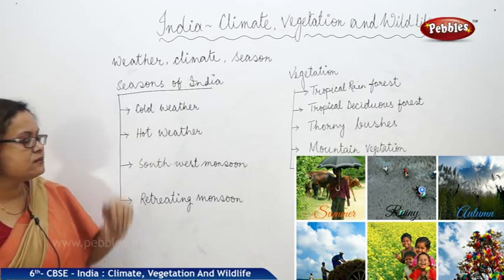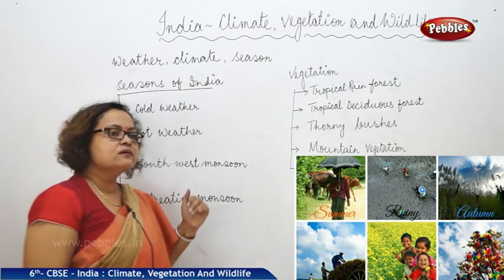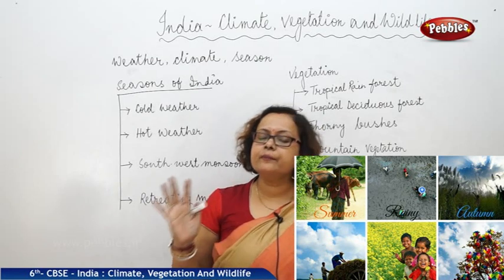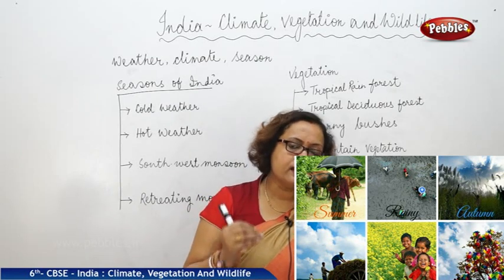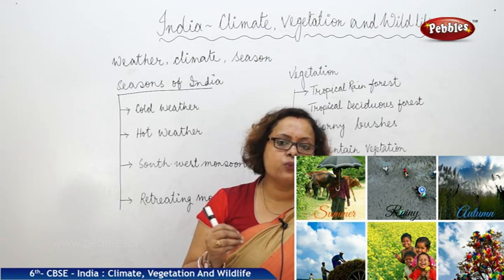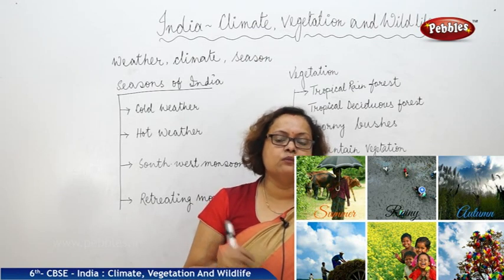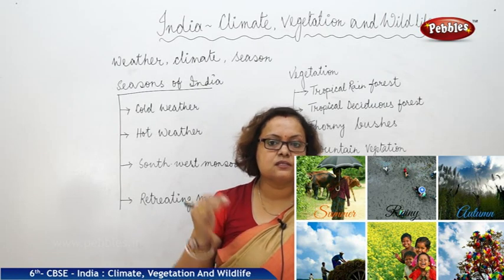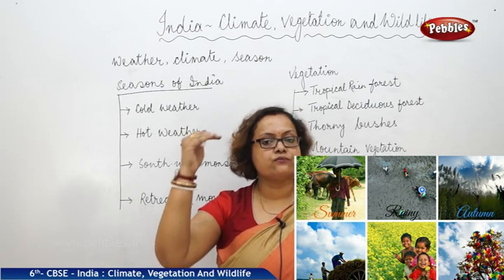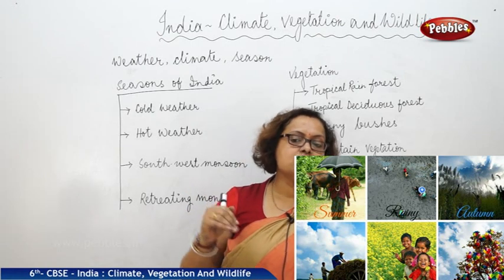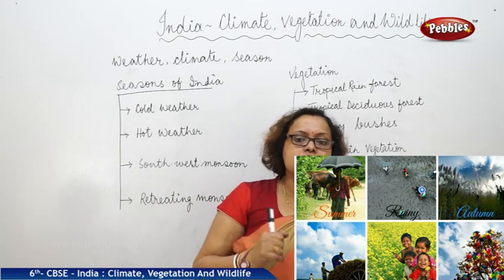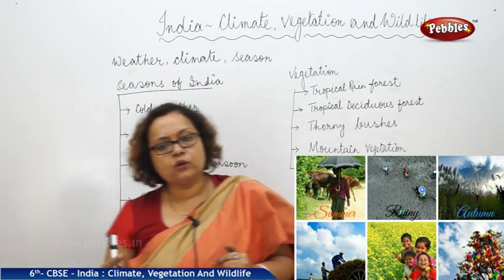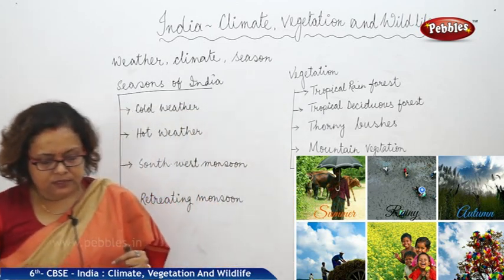What is cold weather season? Cold weather season is the time when almost the entire part of India is experiencing a cold wave. The northern wind blows in India and the temperature falls down, we call it cold weather season. Mostly from the month of November to the month of February is known as the cold weather season.